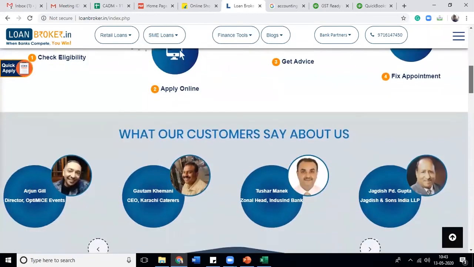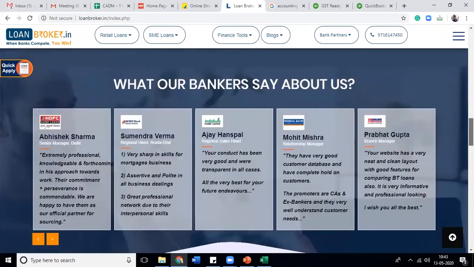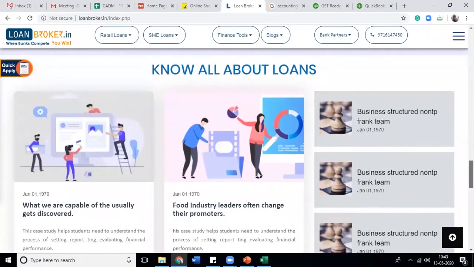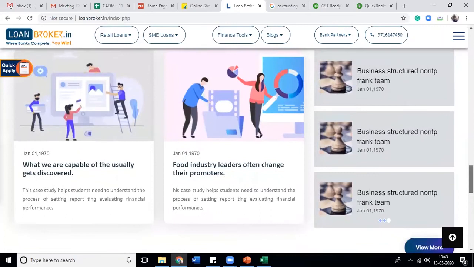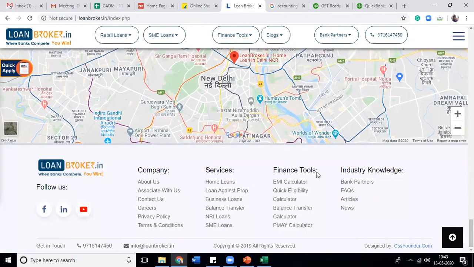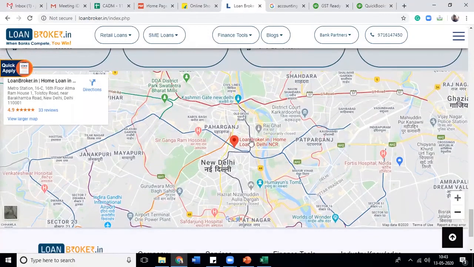Then what our bank partner says should be shortened, because what a bank partner says is not what people are looking at. People are looking at what a user says. And these kinds of blogs I don't find relevant. Rest is perfect. You also don't require a Google Map, because nobody is coming to your office. After COVID-19 we are already in a phase where nobody will like to come, so Google Maps is not required at all right now.